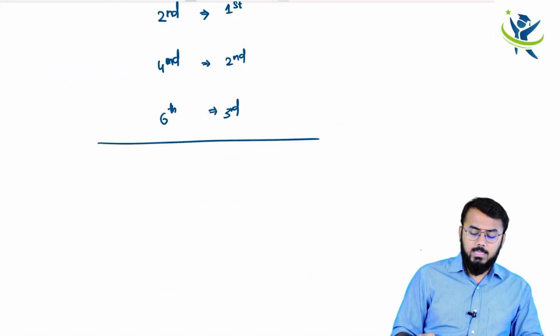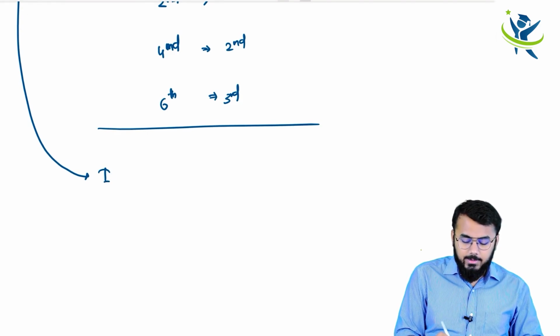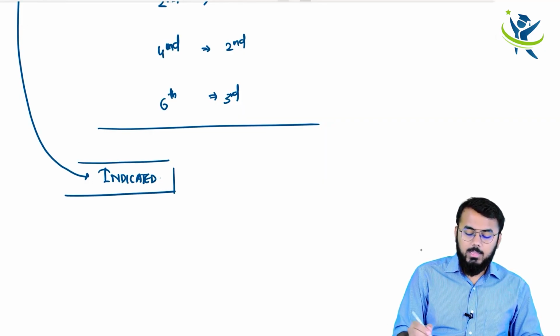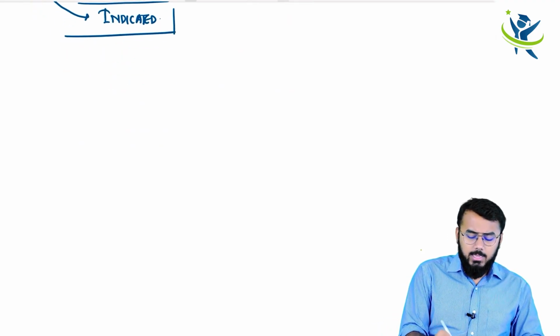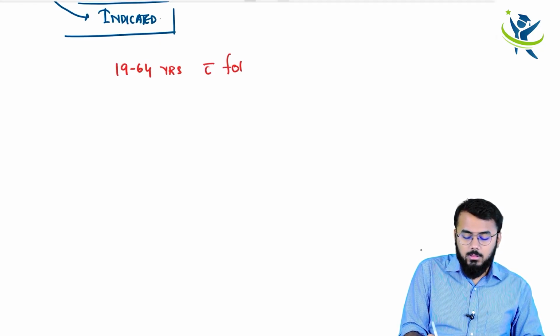Now an important thing is in which cases this vaccine is indicated. What are the indications of this vaccine? First indication is that the age should be somewhere between 19 to 64 years, with the following conditions.